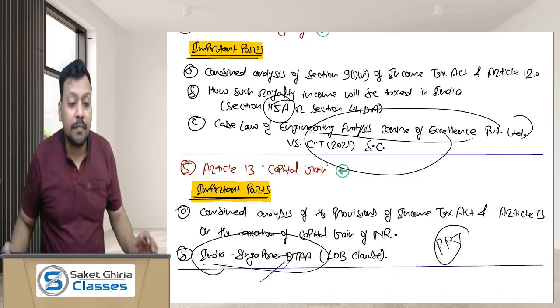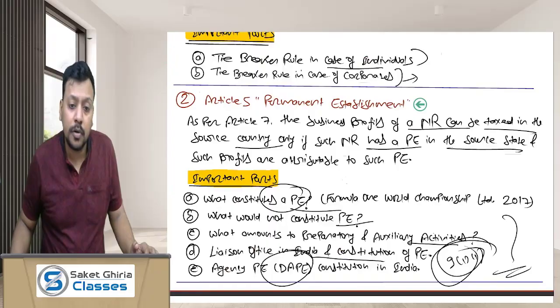So these are the 5 very important articles that you must do for your Paper 6D exam.